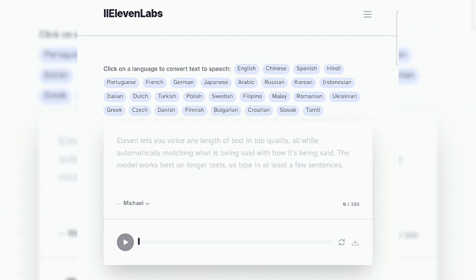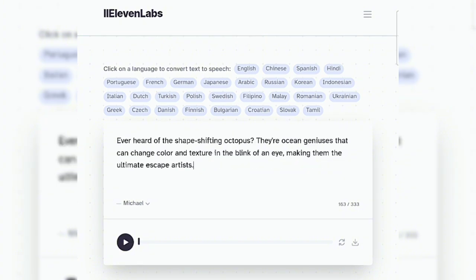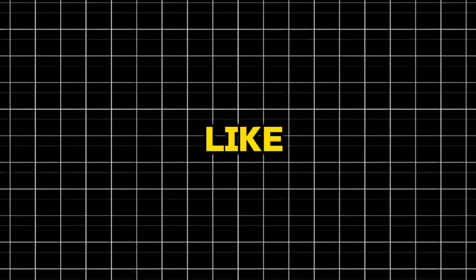Come to ElevenLabs. This is the best AI voice generator out there at the moment. So come here and paste the facts we generated with ChatGPT. Choose a suitable voice and click generate. Hear the audio so you'll know if there are any errors or not. And if you're happy with the audio, just download it like I did.